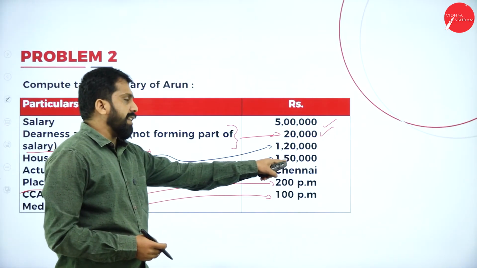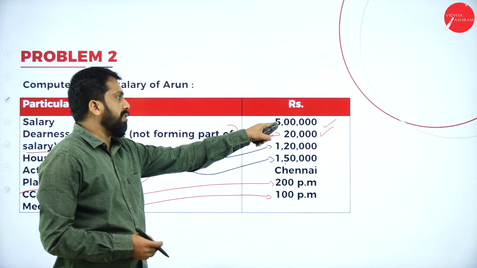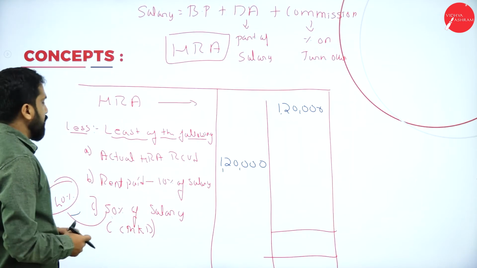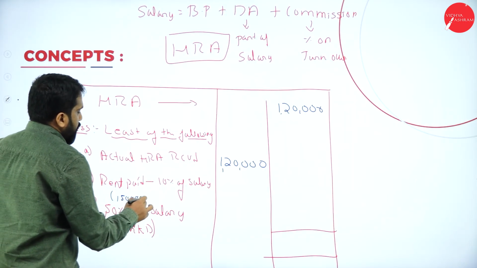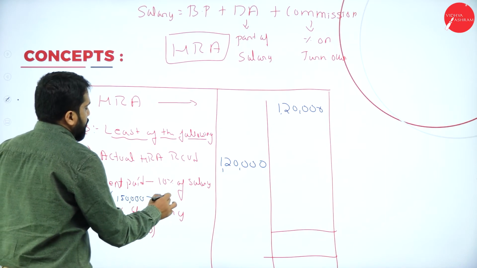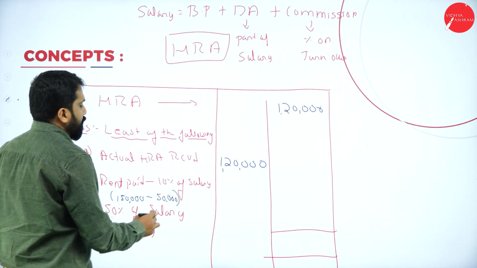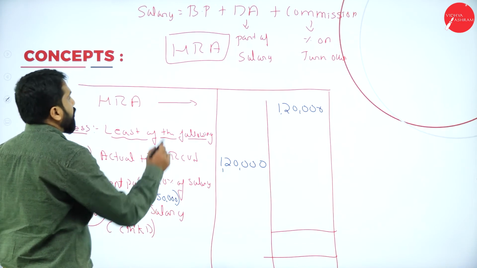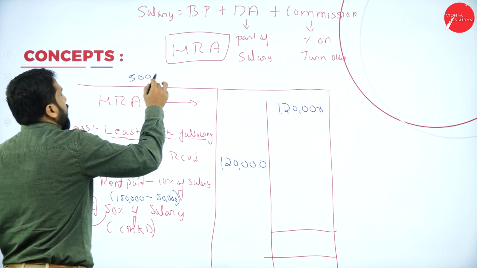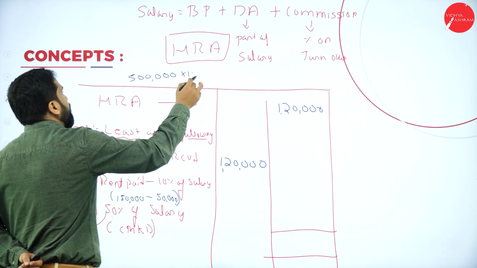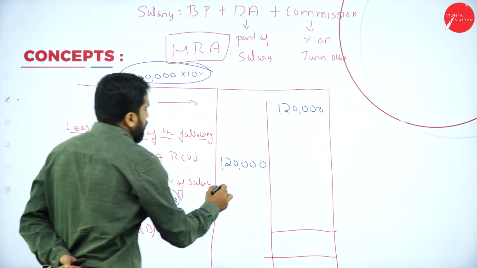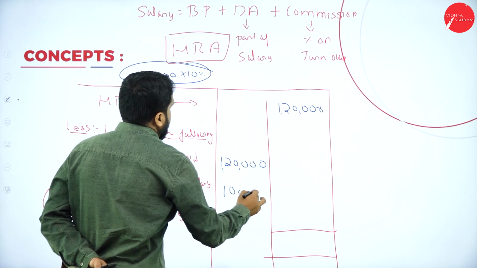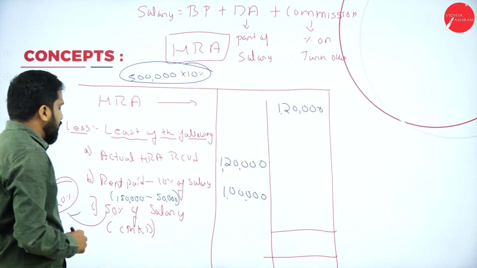Rent paid 1,50,000. 10% of salary means on 5 lakh, 10%. Now, 1,50,000 minus 50,000. Why is it 50,000? On 5 lakh, I have taken 10%, so that's why it is 50,000. So, how much did you get? 1 lakh.